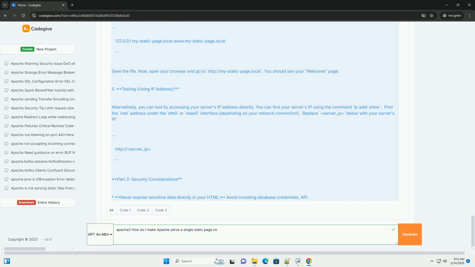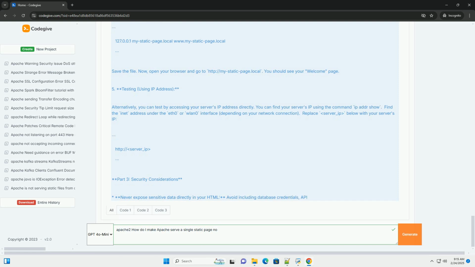Directory block, this section defines access control for the document root. AllowOverride None prevents overriding configurations with .htaccess files, enhancing security. Require all granted allows all access. ErrorLog and CustomLog, these lines specify the locations of Apache's log files. 3. Enable the new virtual host.